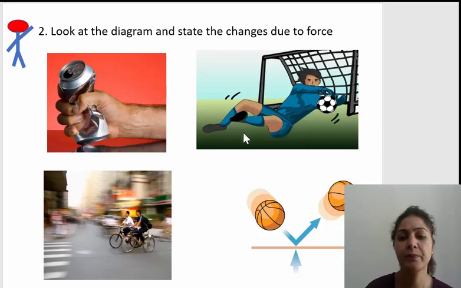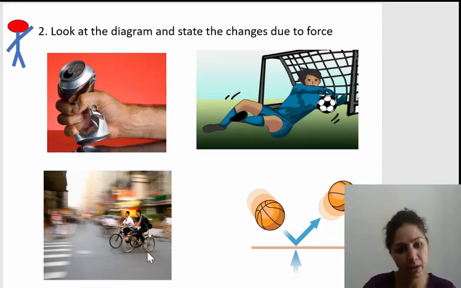Now look at the second diagram. Here a person is trying to stop the ball. The goalkeeper is trying to stop the ball, right? Next diagram here, as you see these two cyclists, now they're trying to cycle fast. The one who will apply more force will be able to cycle fast. The other person who is applying less amount of force will be able to cycle slowly. So because of force, what is changing? The speed is changing here, isn't it?